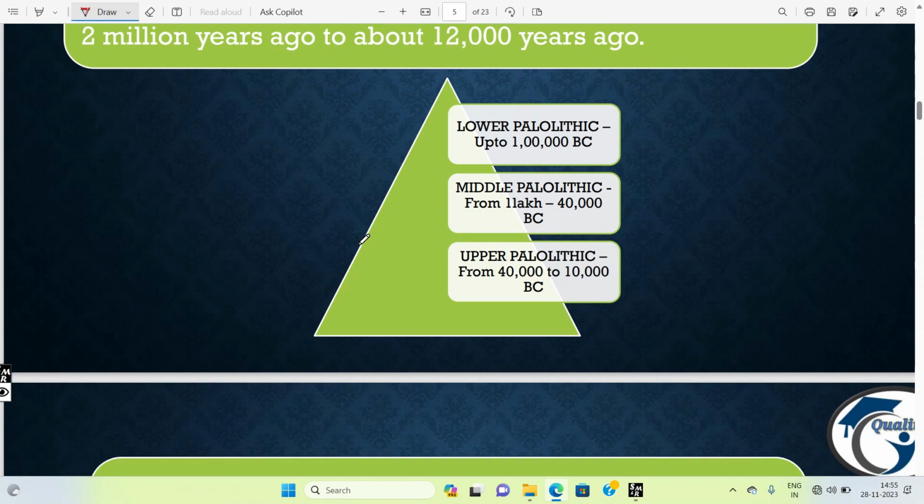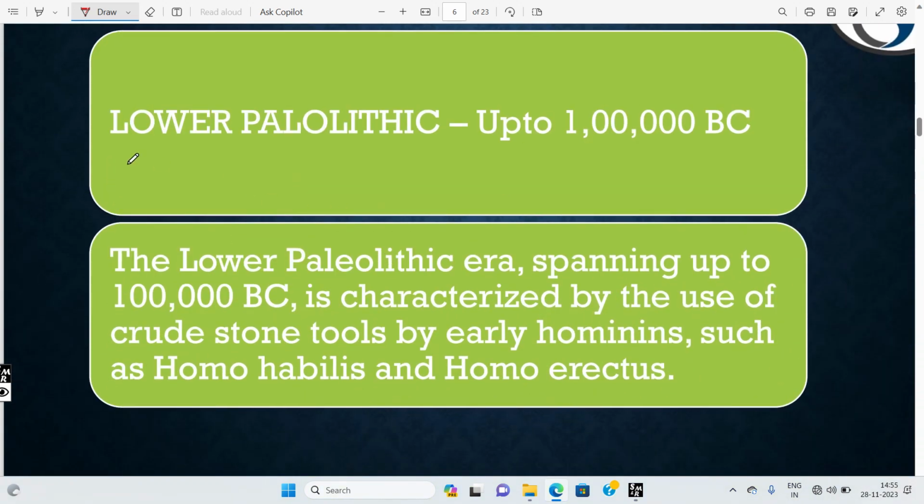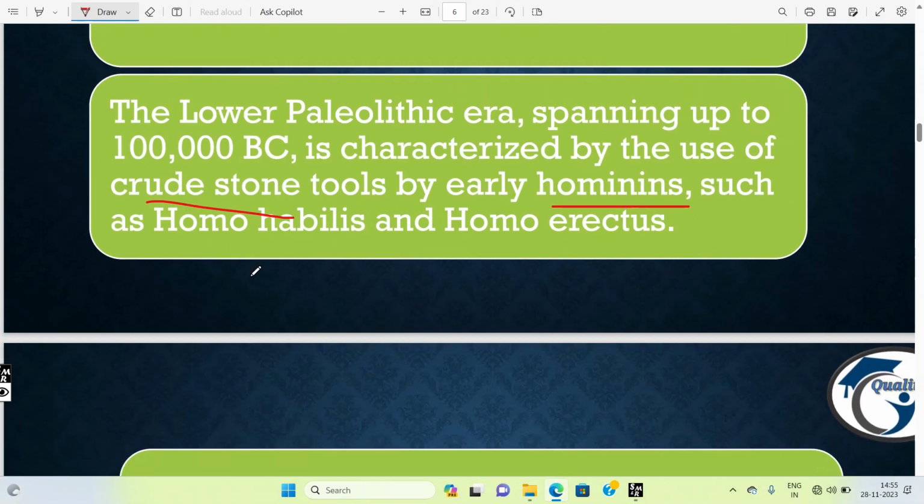But concentrate here first on Lower Paleolithic. Lower Paleolithic goes up to 1 lakh BC. The Lower Paleolithic era is characterized by the use of crude stone tools by early hominids such as Homo habilis and Homo erectus.